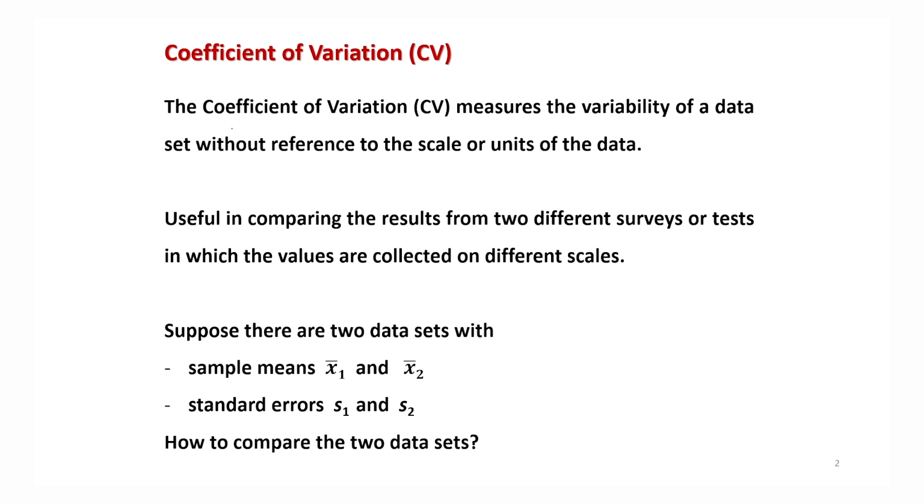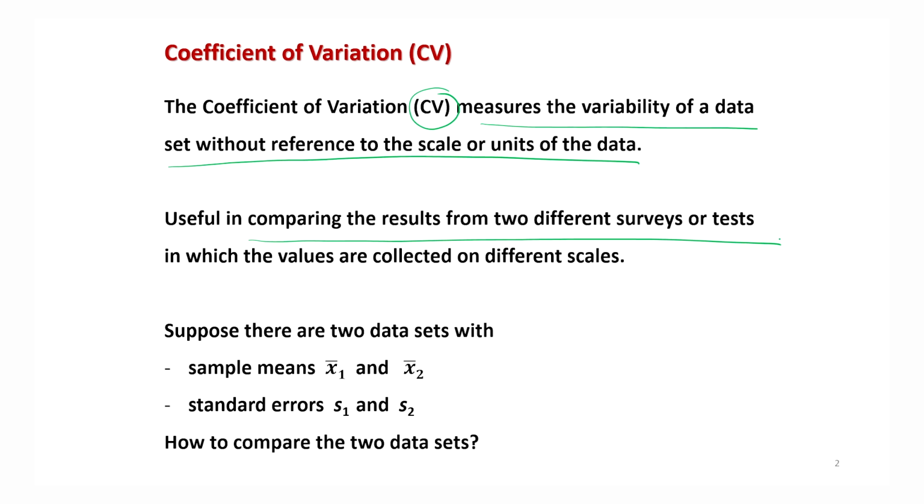The coefficient of variation, which is popularly called CV, measures the variability of a data set without reference to the scale or units of the data. That is why when you are trying to compare the salaries in US and India, the main hurdle is coming because of the units and their conversion issues. So now if somehow you can make the comparison unit free, then possibly it will give you a correct outcome. That can be achieved by the use of coefficient of variation, and it is useful in comparing the results from two different surveys or tests in which the values are collected on different scales, right?